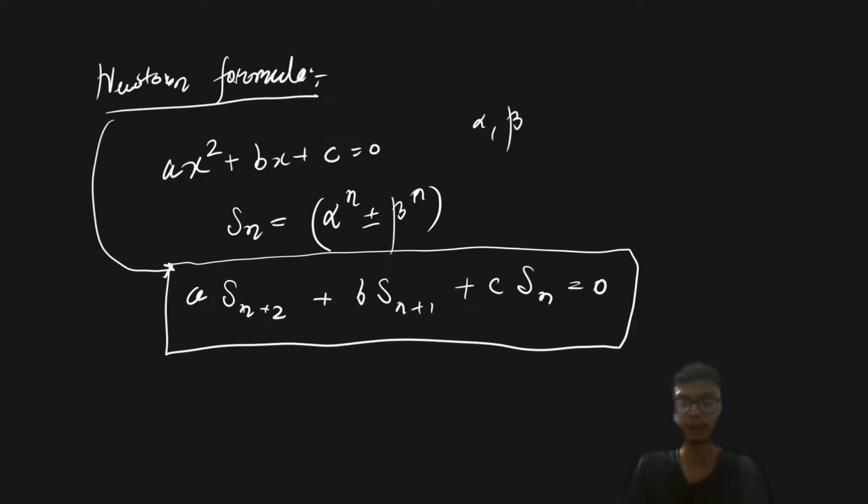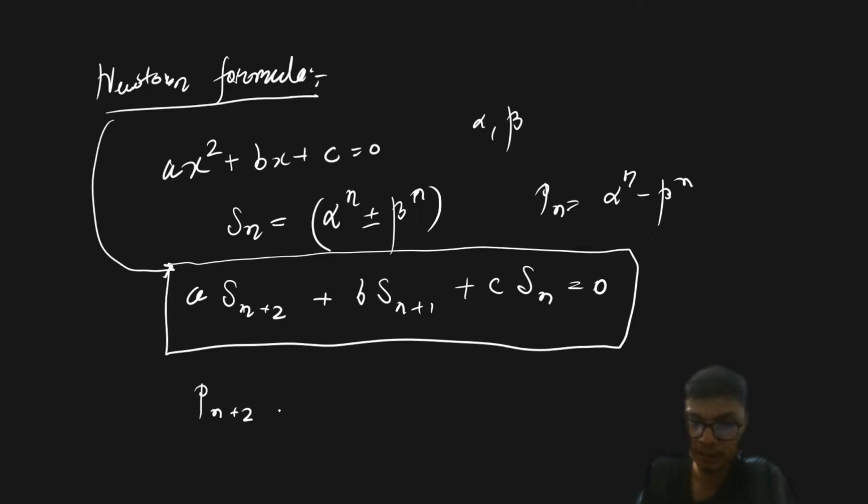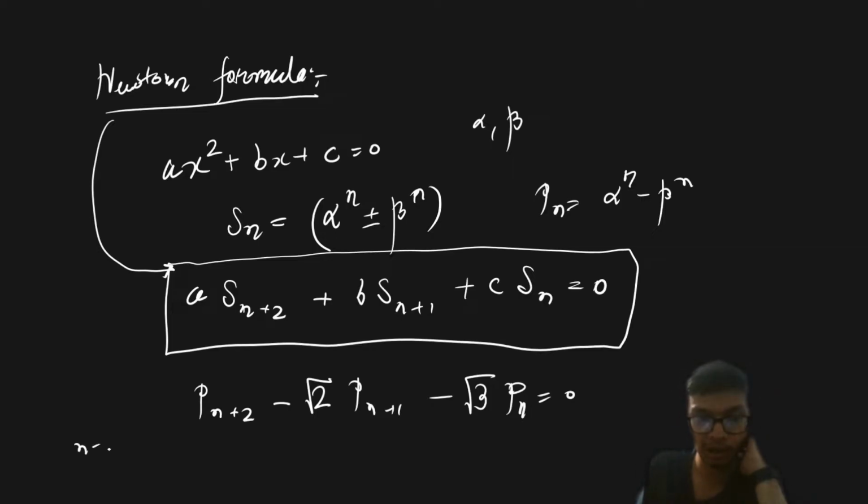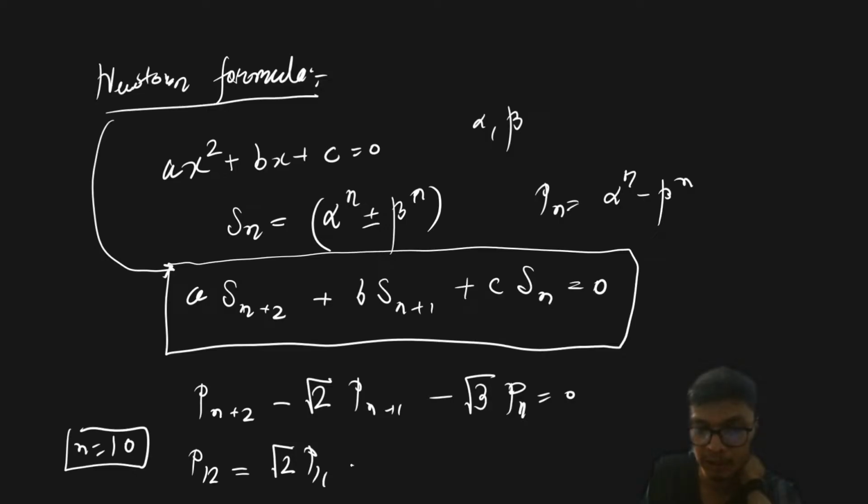So once you know this formula, p of n is given as alpha to the power n minus beta to the power n, right? So therefore your given quadratic equation will give us p of n plus 2 minus square root of 2 times p of n plus 1 minus square root 3 times p of n is equal to 0, right? Now from here I'll put the value of n equal to 10. So if I put n equal to 10, I'll get p12 is equal to square root of 2 times p of 11 plus square root of 3 times p of 10, right?